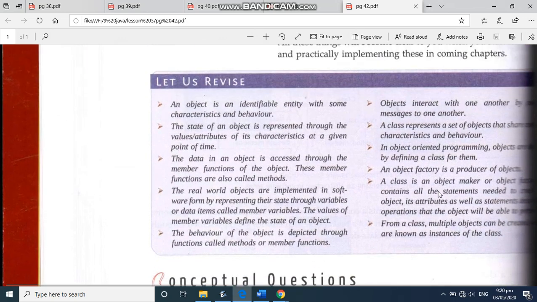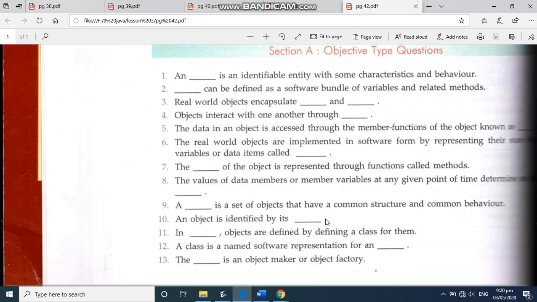Let us revise all the points you read properly, because questions can be framed out of it. This ends our chapter. Go through the questions and mark them.